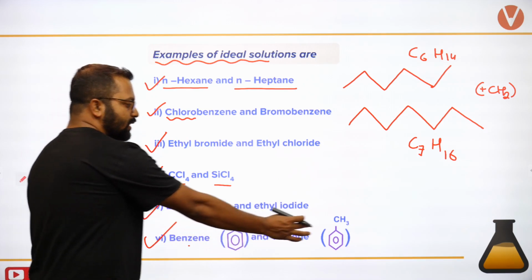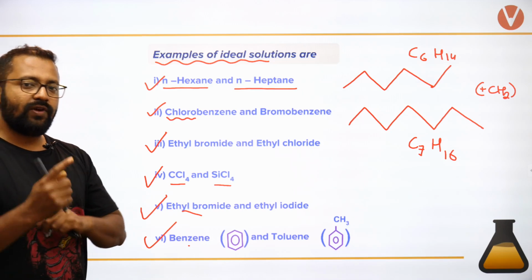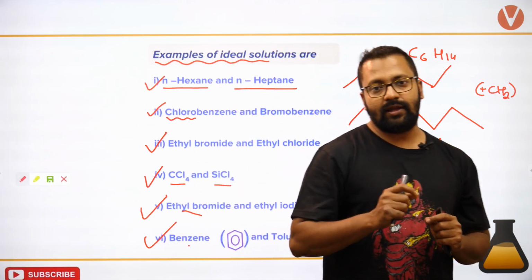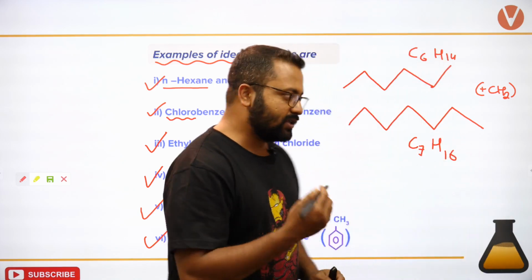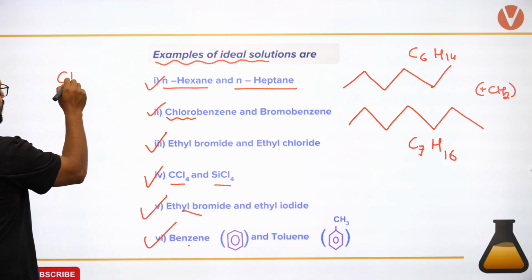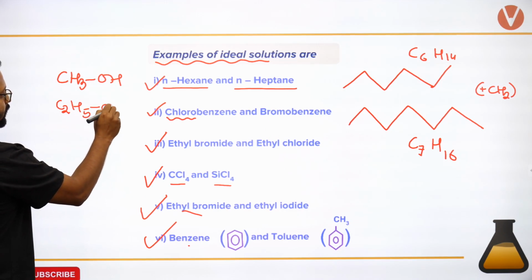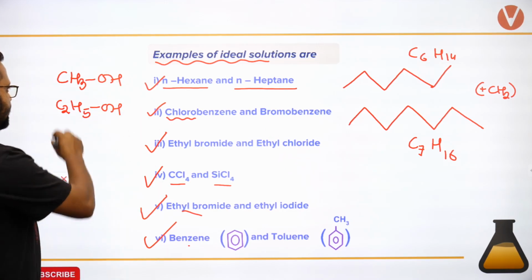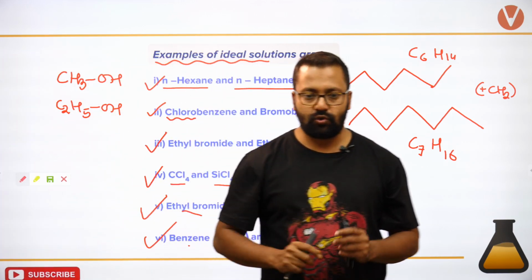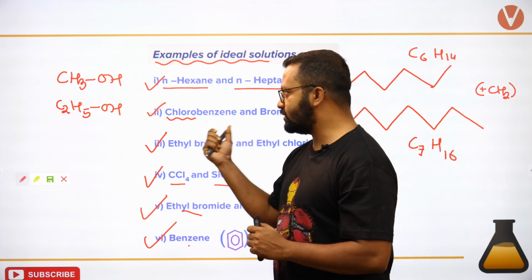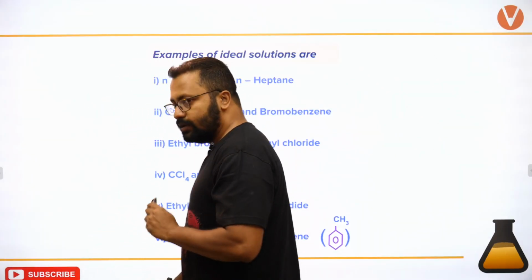Similarly, if you compare benzene and toluene, कितने का difference आ रहा है? I am getting a difference of a CH2 unit. So whenever we have members of the same homologous series, I will get an ideal solution. For example, another example that I can take is methanol and ethanol. Similar molecules, alcohols, homologous series because they differ by a CH2 unit. Okay. So this is very, very important.